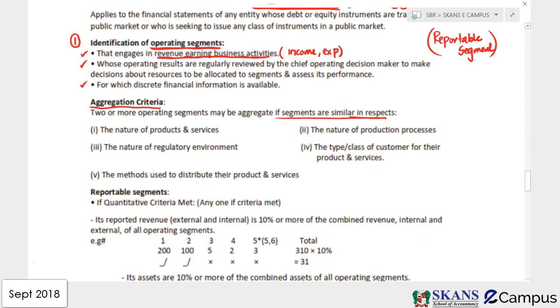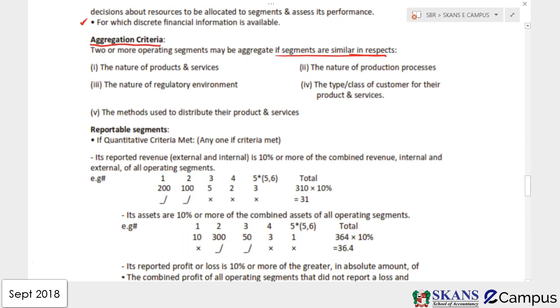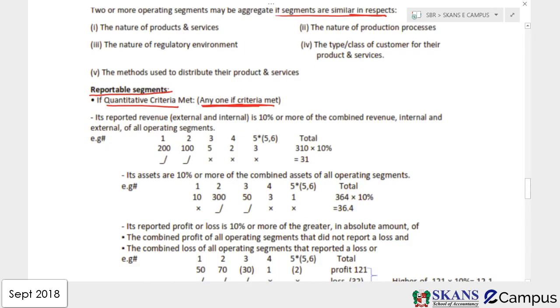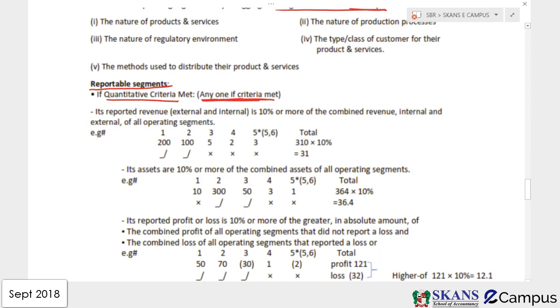So guys, if you have aggregated, now in order to be a reportable segment, they must meet a quantitative criteria, a quantitative threshold. But what is important here is that they have to meet only one criteria. If they meet one criteria, we are going to report them separately. Otherwise, we are not going to report them separately, guys. So what are the 3 criteria that they need to meet? And obviously not all the 3, only one criteria should be met.